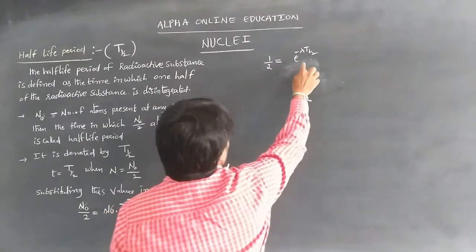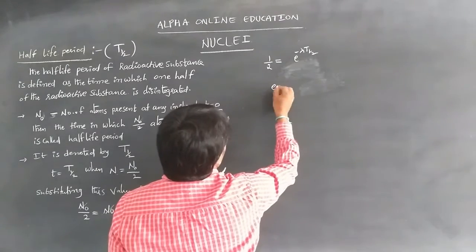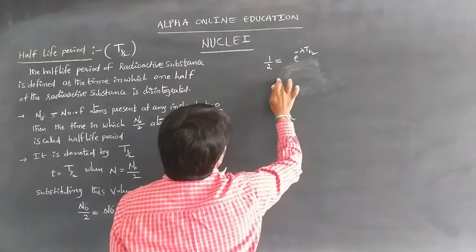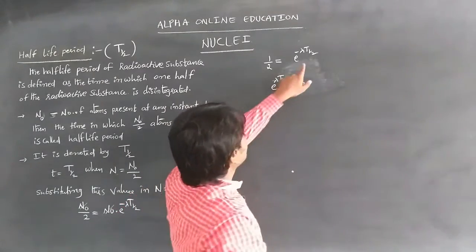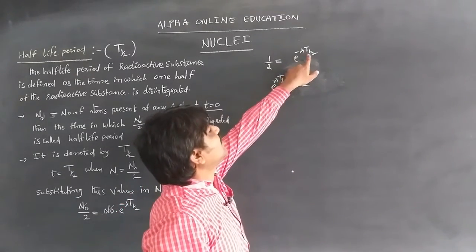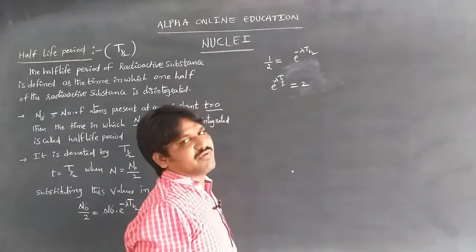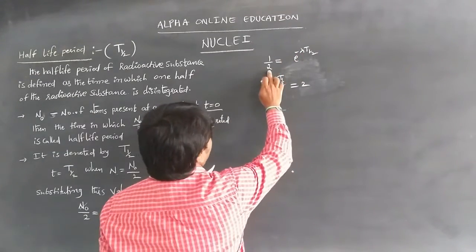Writing e power minus lambda t half as 1 by e power lambda t half, that is also 1 by 2.